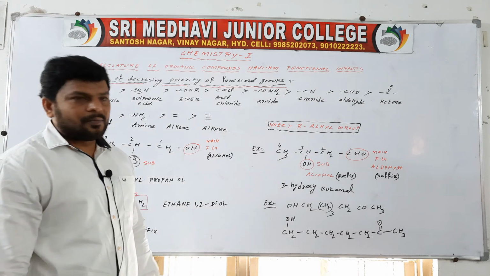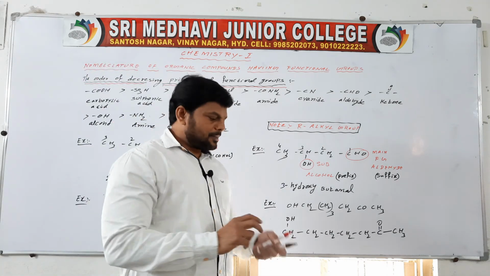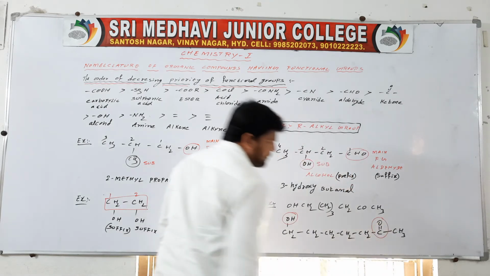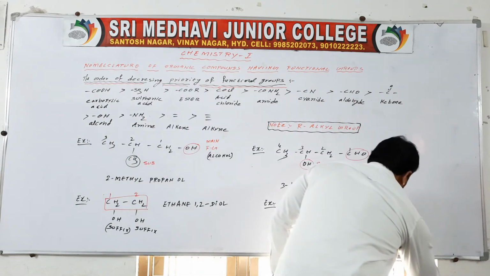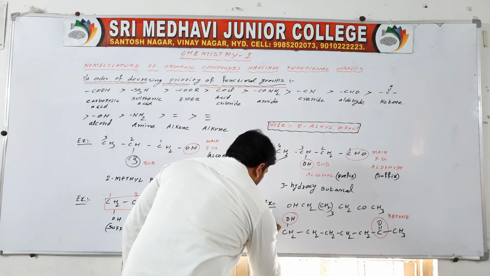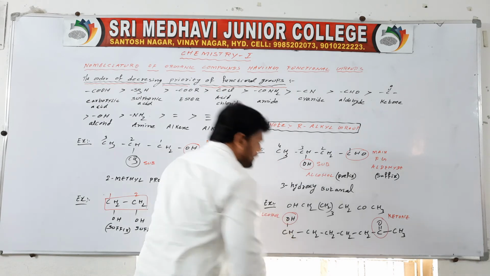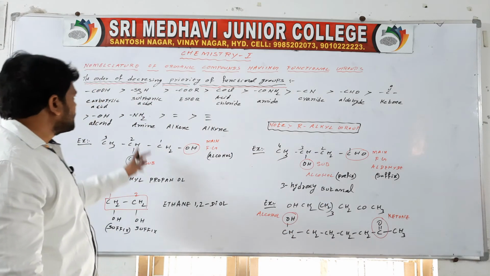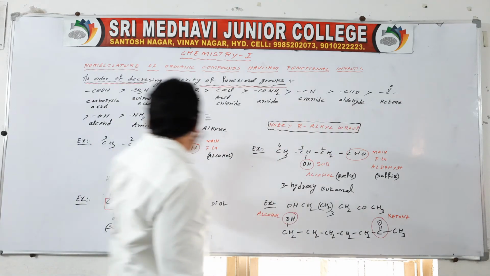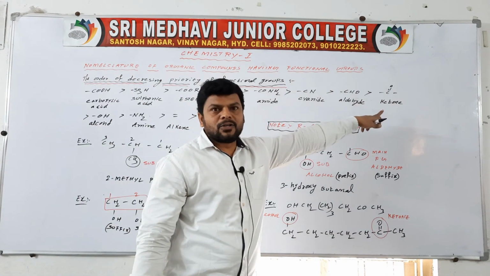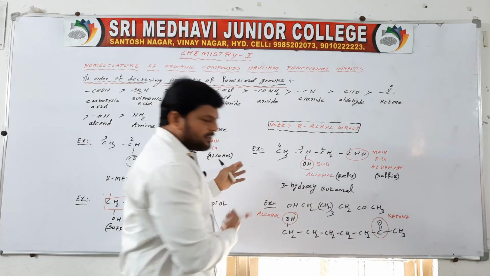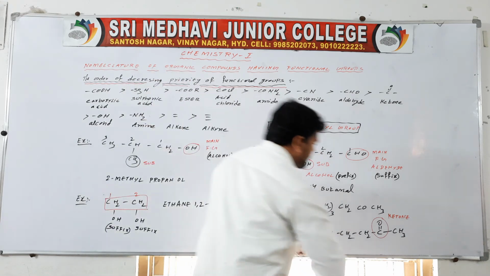So this is an organic compound containing two functional groups. It is one functional group and it is another functional group. One is a ketone and the other is an alcohol. The order of priority goes to the ketone, so the ketone must possess the least number. So numbering from right to left is right.